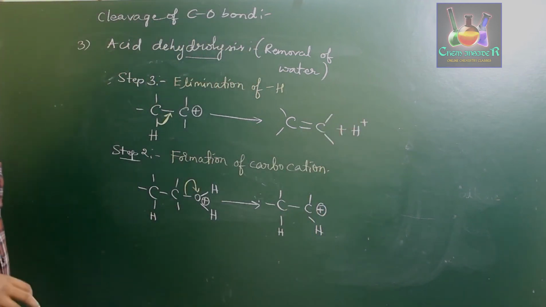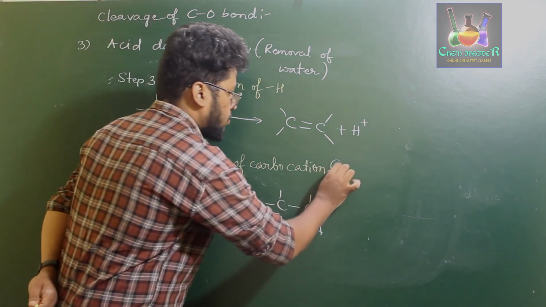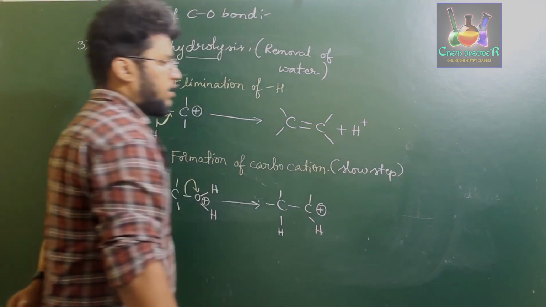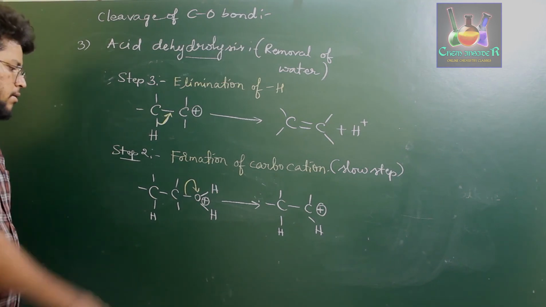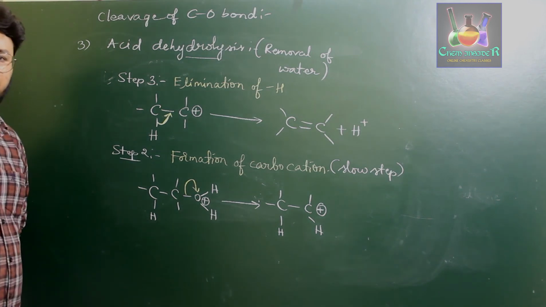Among the 3 steps of the process, the first step is the fast one, the second step is a slow step, and it is the rate determining step for this acid dehydrolysis reaction. And it is a first order reaction because it just depends upon the concentration of alcohol. Okay, so this is about acid dehydrolysis.